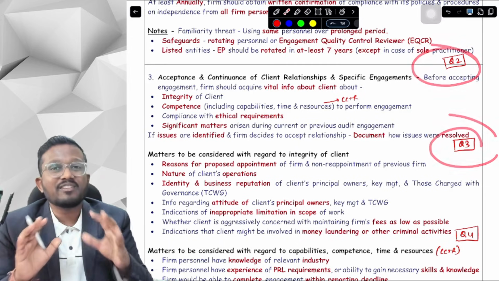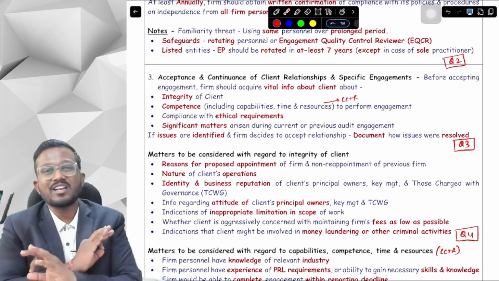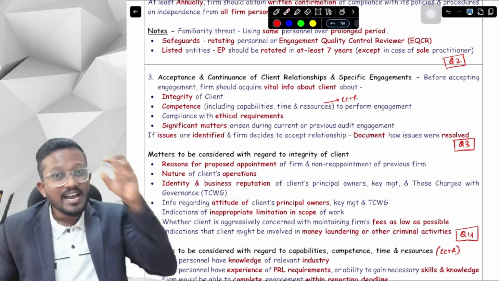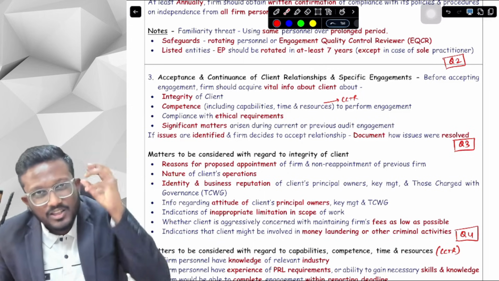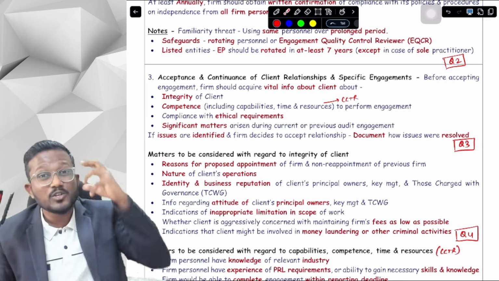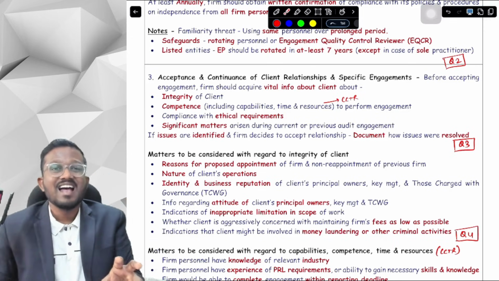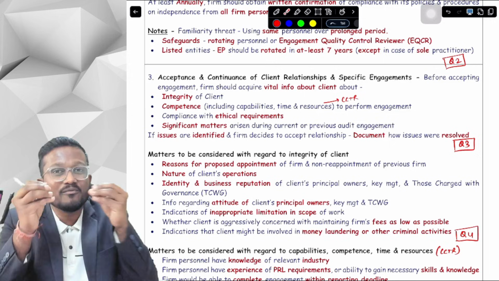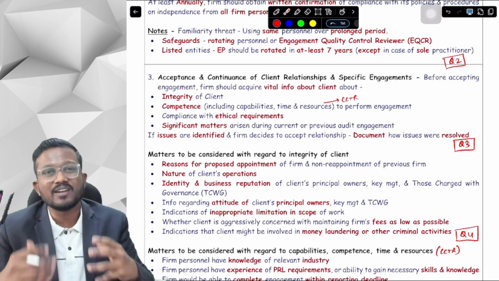So we have created a unique question bank that you will never find anywhere. We have created a 2-part question bank, part 1 and part 2. In part 1 of the question bank, we have included only those questions that are interpretational and analytical in nature, in which you will have to think and then answer. And in part 2, we have included all the direct questions, from which, by reading the last line of the question, you will understand what the question requires.